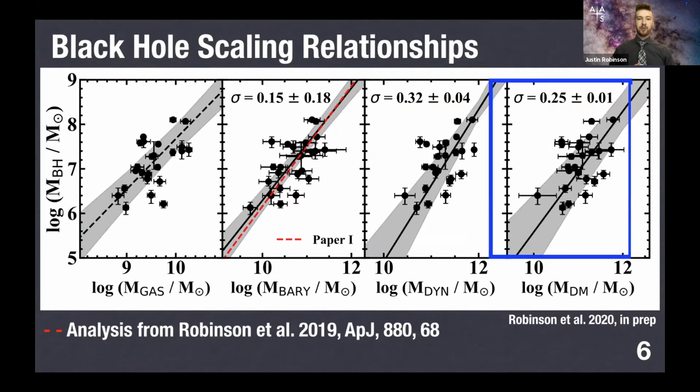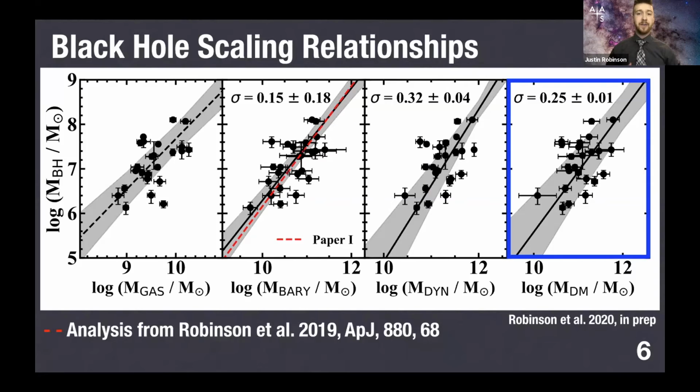And finally, if we subtract away the baryonic content from the gravitational masses, we have a constraint on the matter that we can't directly detect, or the missing matter, or the dark matter. And we compare that finally to the black hole masses in the right-hand panel. And we do see a correlation with slightly less scatter than the dynamical mass relation.